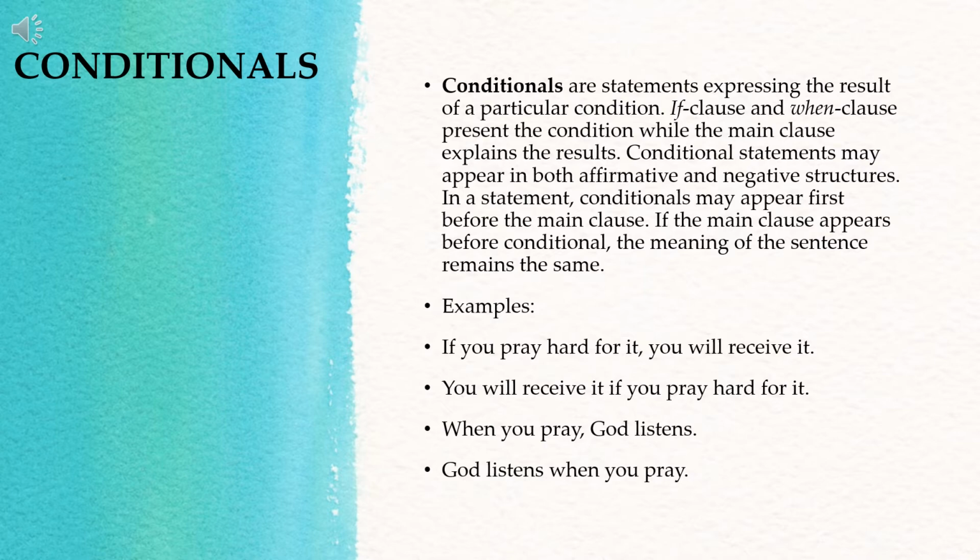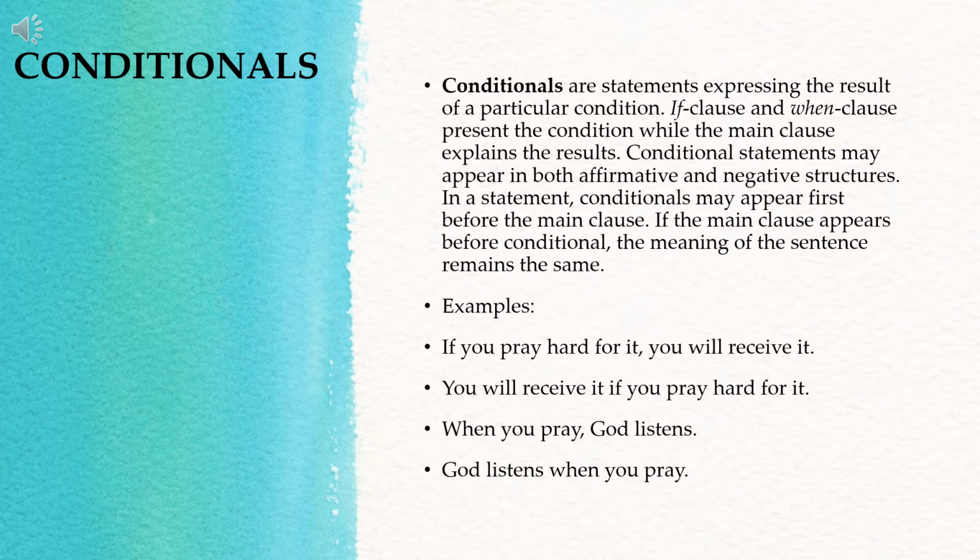So look at the examples. If you pray hard for it, you will receive it. "If you pray hard for it" is the if clause or conditional clause, while "you will receive it" is the main clause. Again, to determine what tense of the verb is going to be used in the sentence, you have to figure out the tense of the verb in the main clause. You will receive it, will receive. And of course, the condition or the context of the sentence.